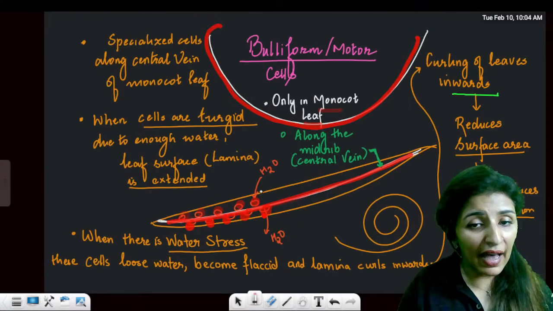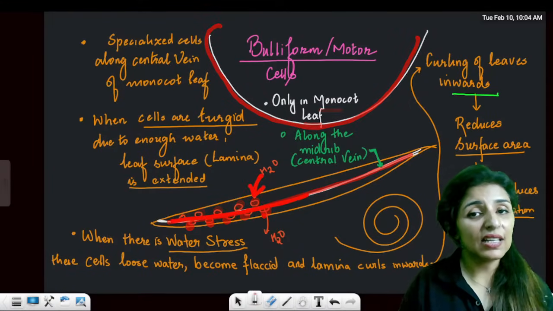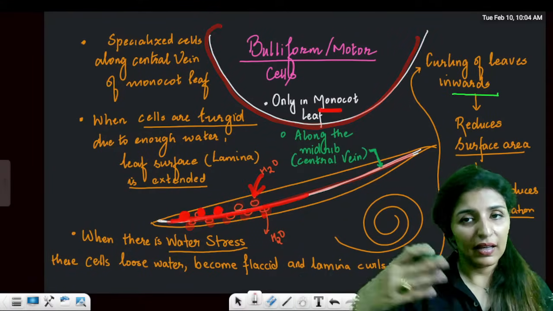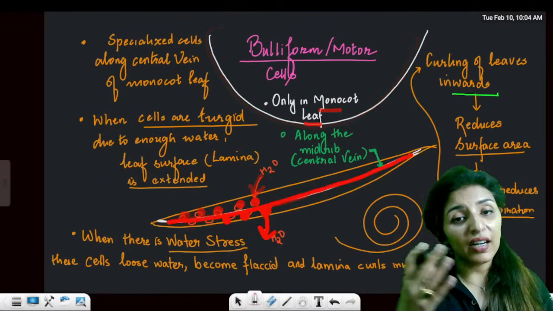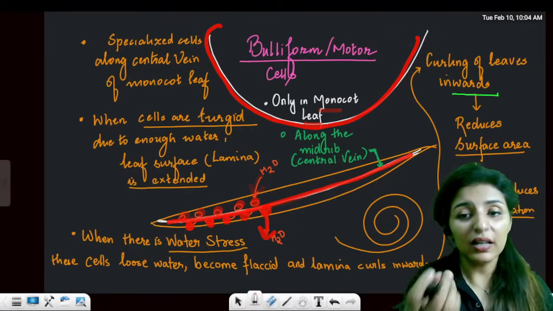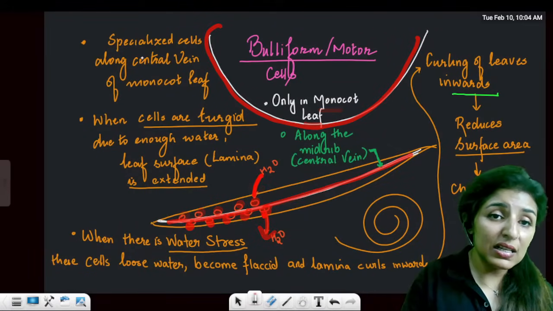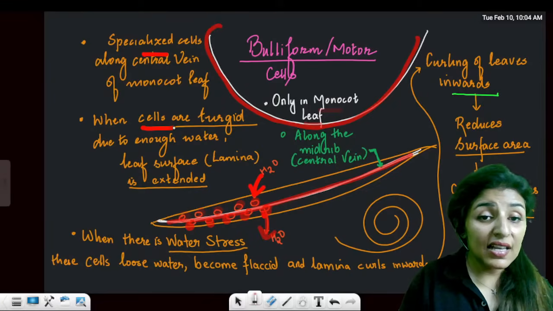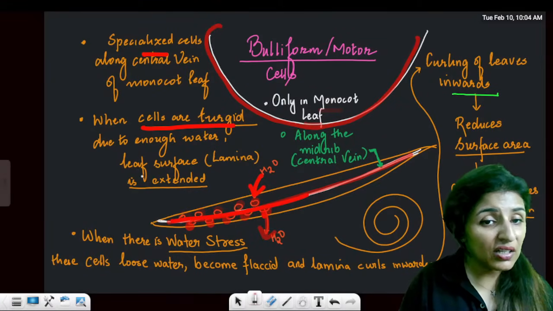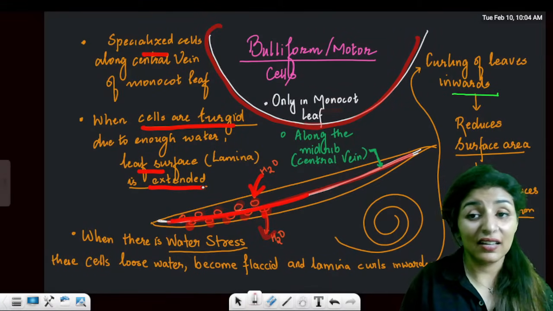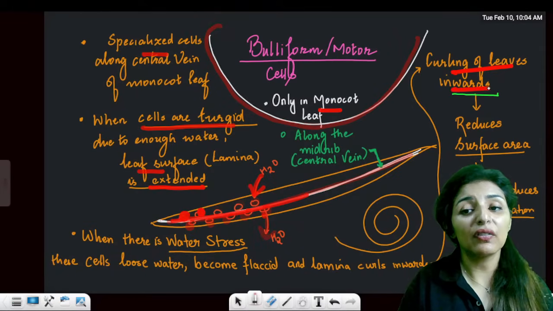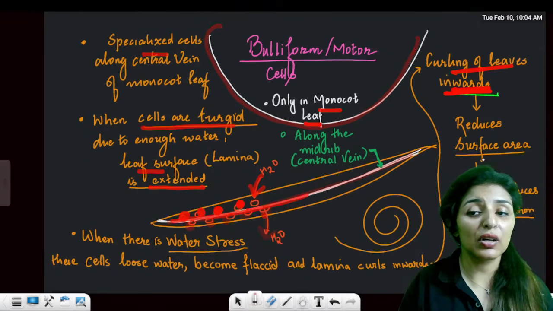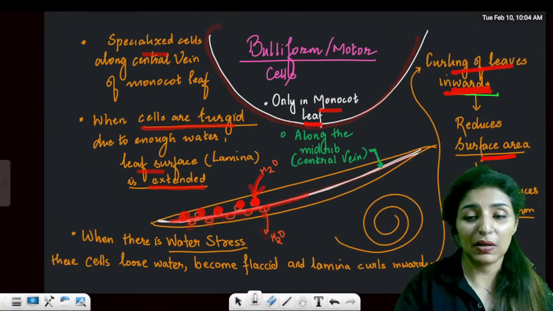When water is present in these cells, they are turgid and the leaf surface is extended. When water is lost from the cells, under water stress, the leaves curl inwards, not outwards, to reduce the surface area and check transpiration. So these are specialized cells.